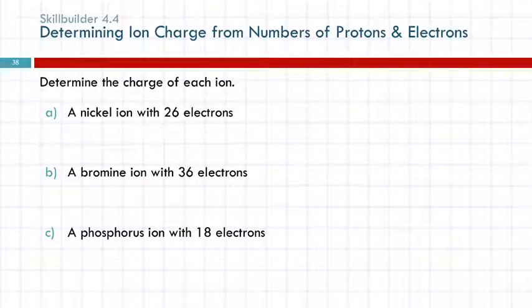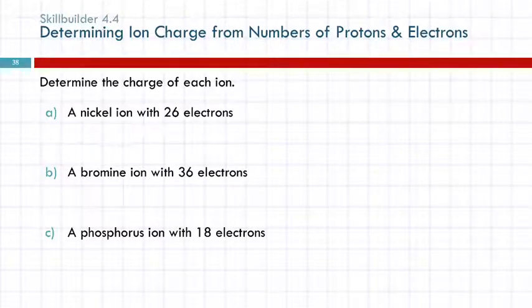Determine the charge of each ion. So a nickel ion that has 26 electrons. To figure out what the charge is, we need to know how many protons there are. And that information is on the periodic table. So nickel is element number 28. That means it has 28 protons.